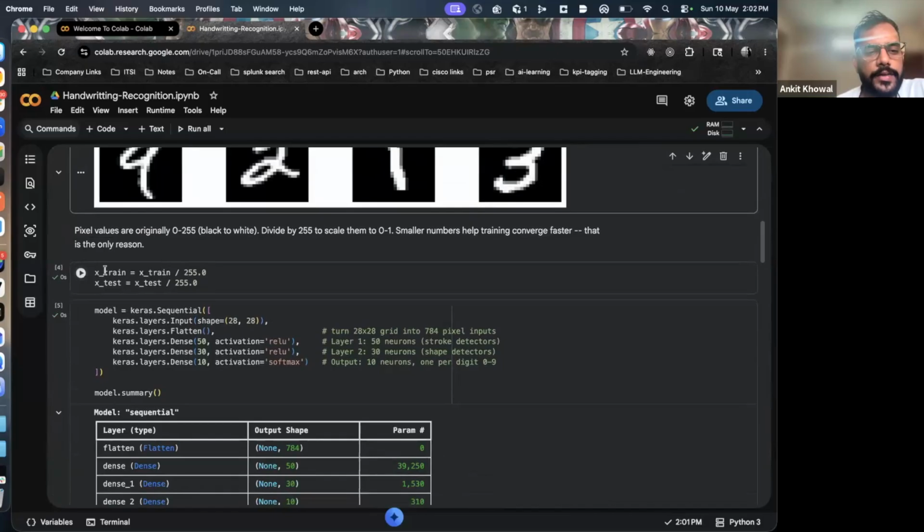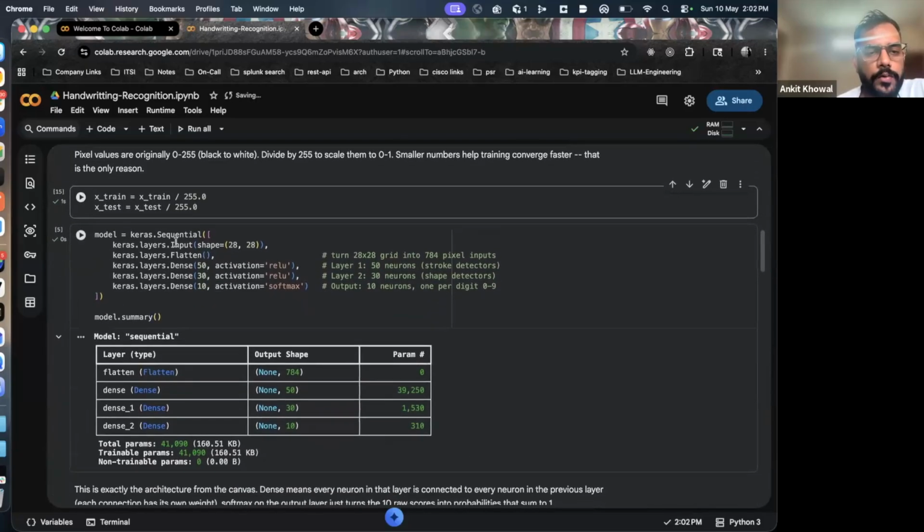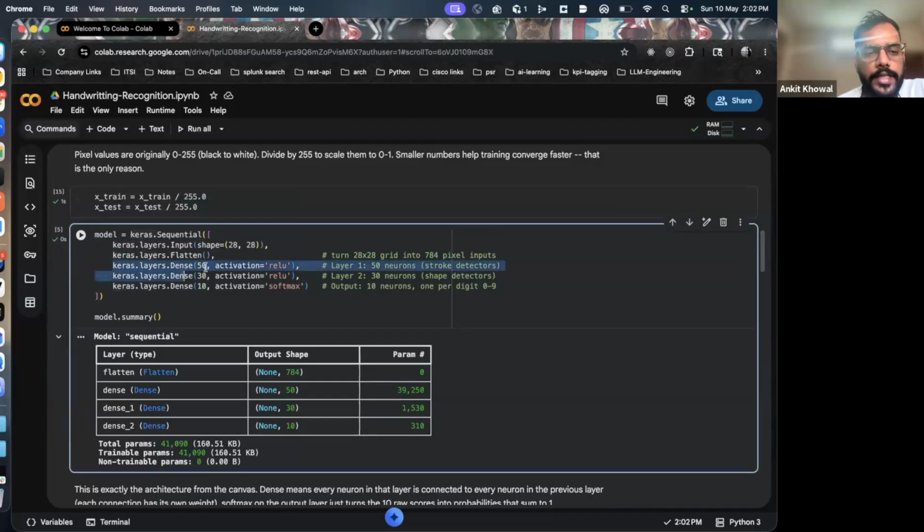Now we are just dividing it. Ignore this part. This is required for the model to run. This is some nitty gritty that we need. Now what we are defining over here is the model, right? So what is the model? Like I said, we need to turn the 28 by 28 grid into a 484 pixel input, right? And here, what we are defining is what are the different layers we want and how many neurons in each layer we need. So I basically need three layers.